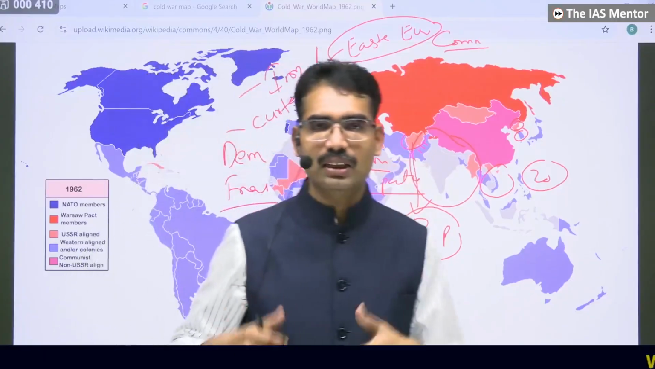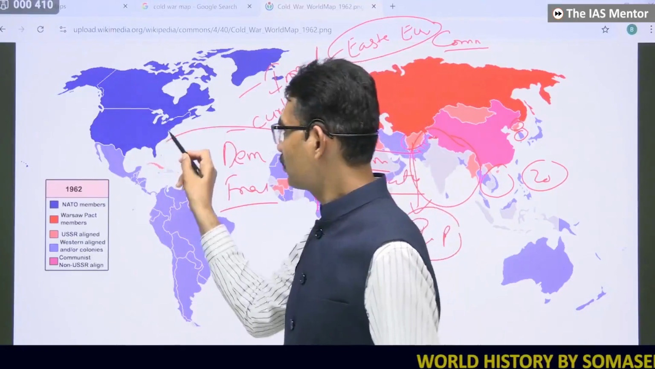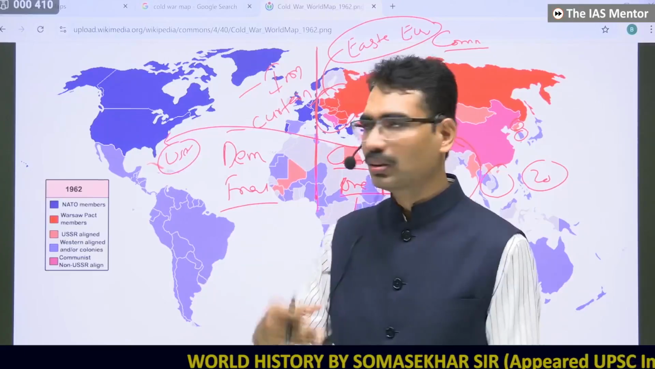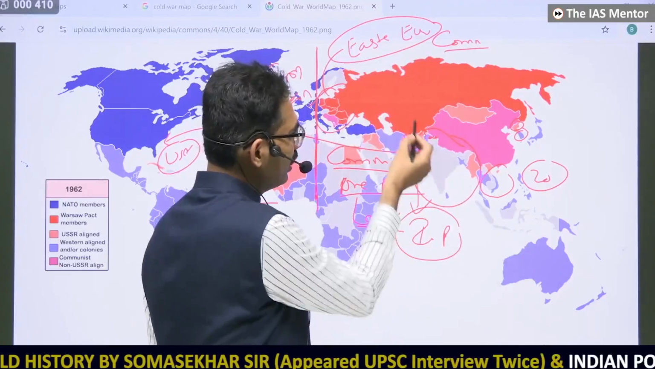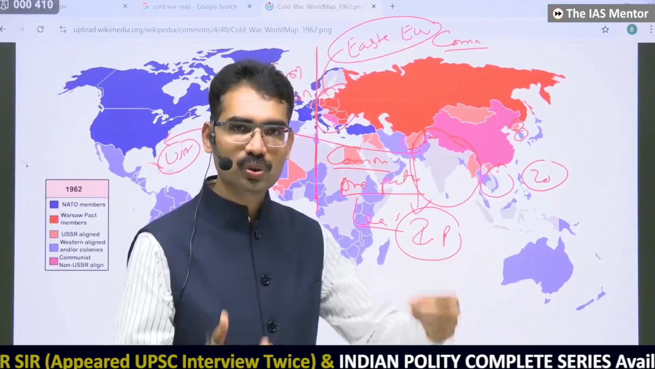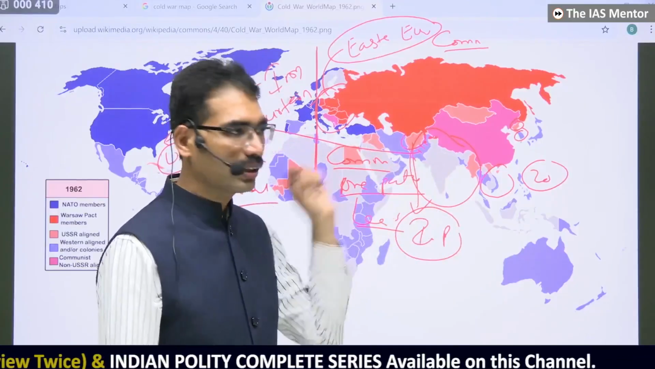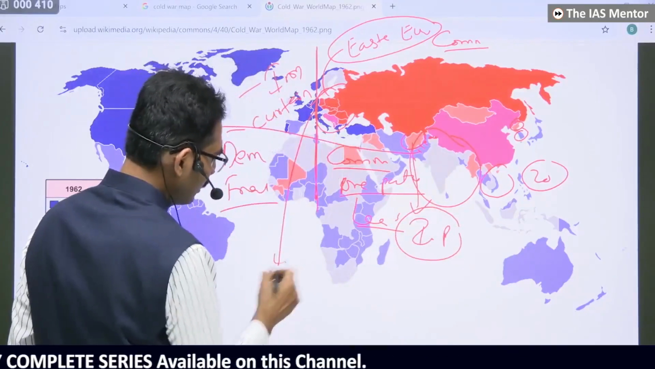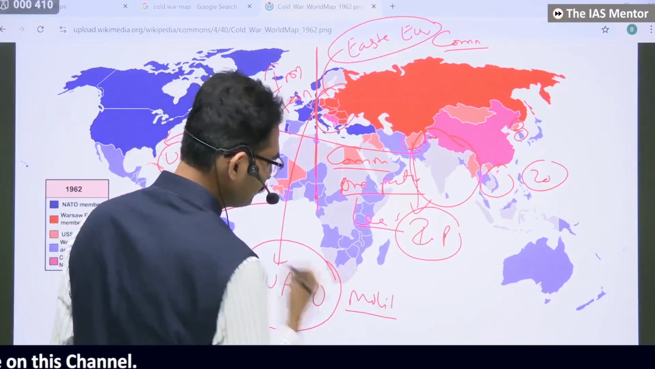The moment Pakistan got independence, Pakistan became a strong supporter of USA. USA used Pakistan soil to spy over Russia, because you can see this is very close to Russia. Pakistan bases, Peshawar bases, were used by America to spy over this land. And it became part of the military bloc also. And here, America created one military bloc called NATO.